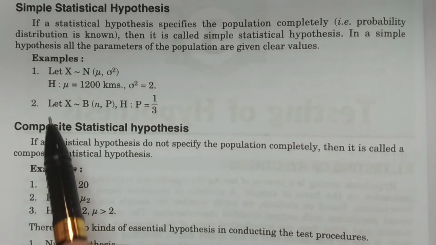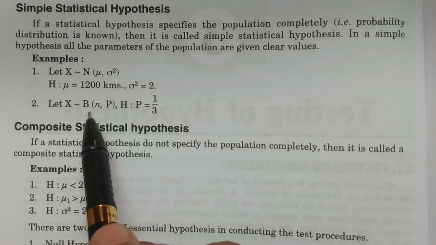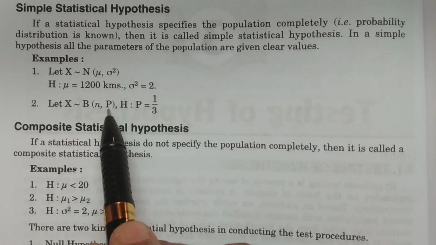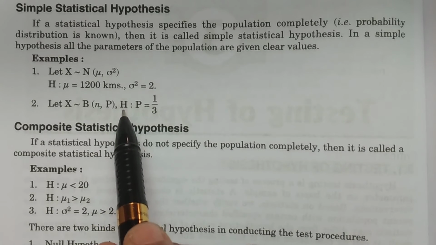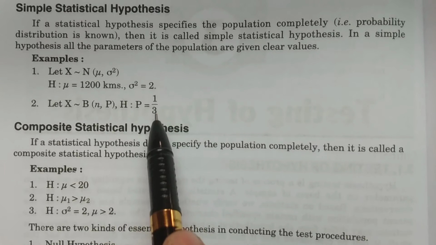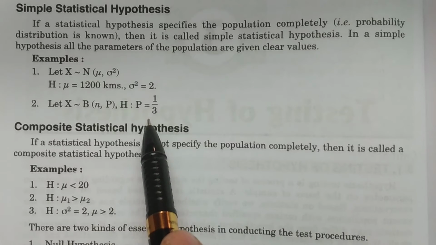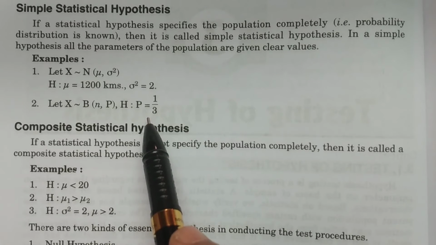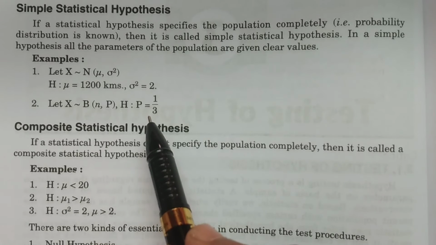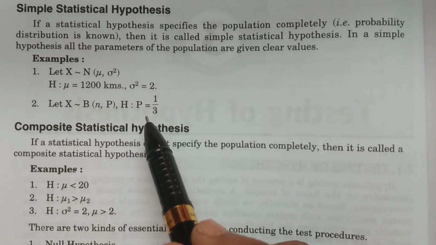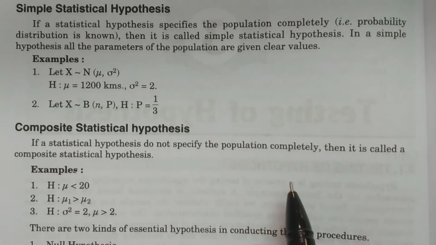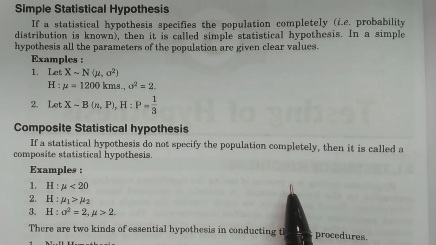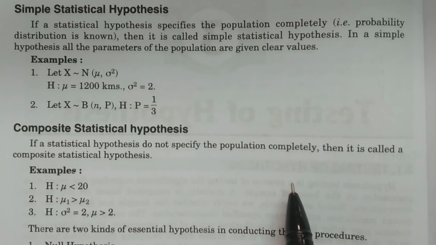statistical hypothesis. Similarly, for example, X follows a binomial distribution with parameters n and capital P, in which the statistical hypothesis H is defined as P is equal to 1/3, the population proportion. Then it is called a simple statistical hypothesis. The parameters are completely defined, clearly defined. Values of the parameter are specified very clearly. Such hypotheses are called simple statistical hypotheses.